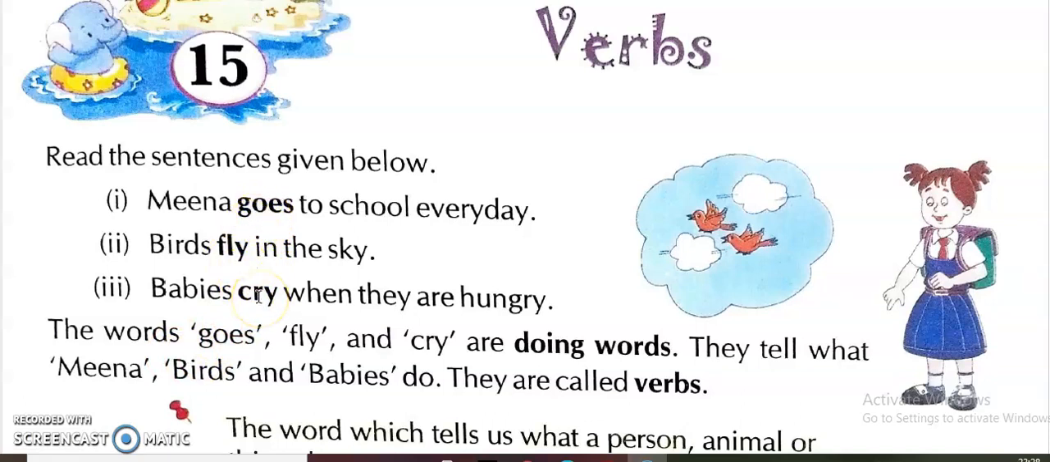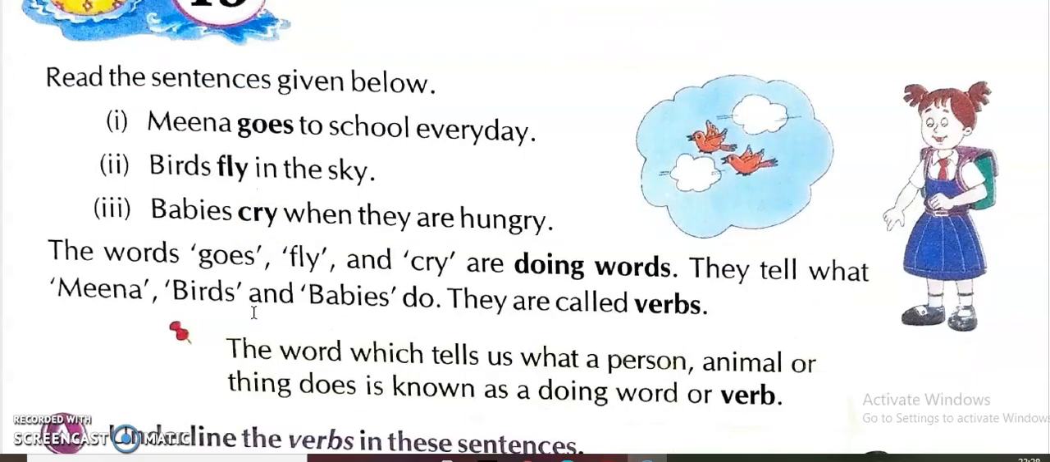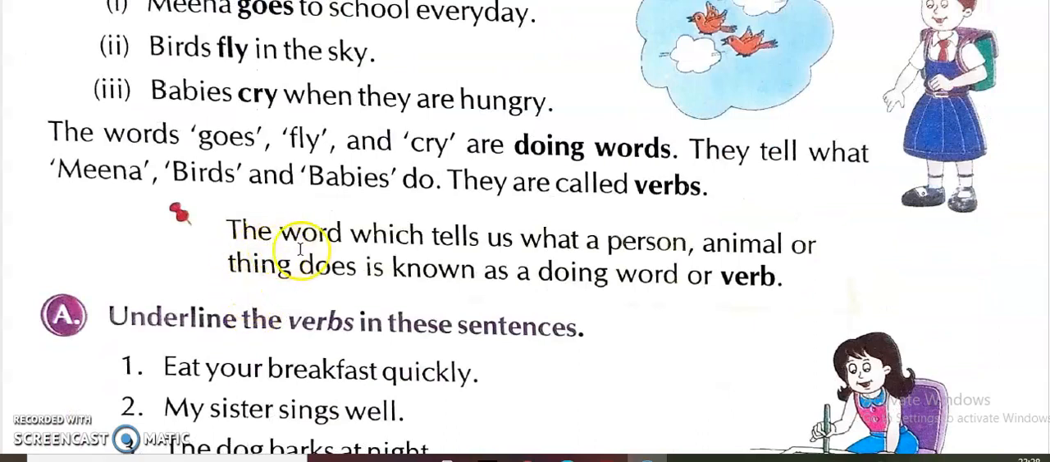So in these sentences we can see goes, fly and cry. These are the doing words. That word tells us what the persons, meaning Meena, birds or babies, are doing. And these types of words are called doing words, and in other sense we can say verbs. The word which tells us what a person, animal or thing does is known as a doing word or verb.